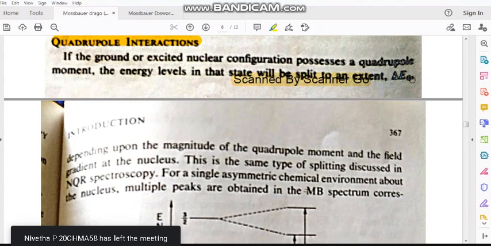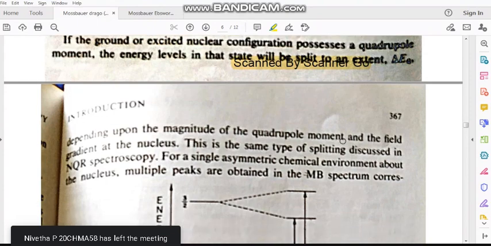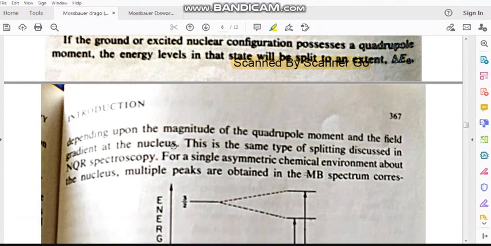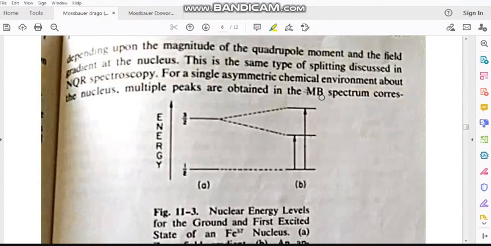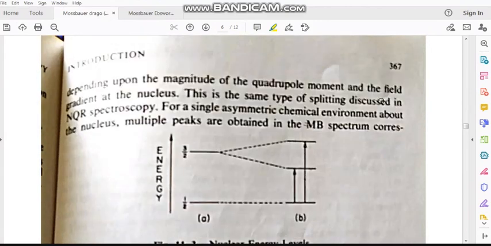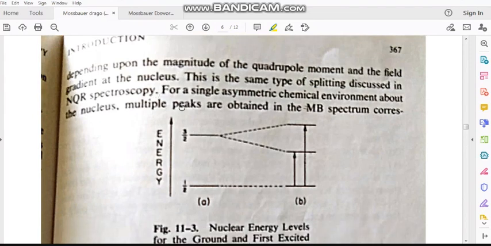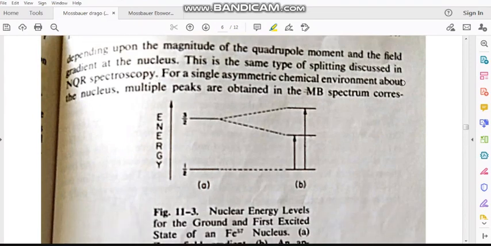The splitting depends upon the magnitude of the quadrupole moment and the field gradient at the nucleus. This is the same type of splitting discussed in NQR spectroscopy, as well as in EPR. For a single asymmetric chemical environment about the nucleus, multiple peaks are obtained in the Mossbauer spectrum. So again, a single asymmetric chemical environment.